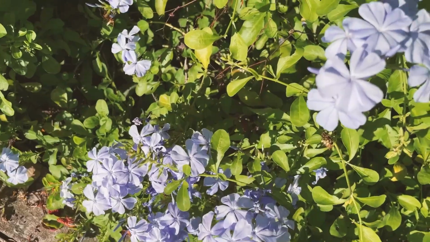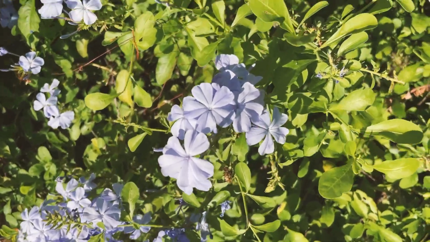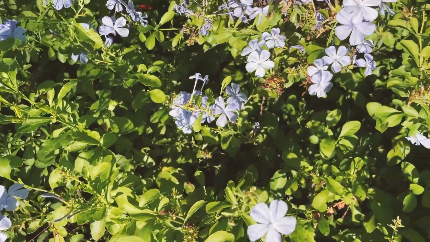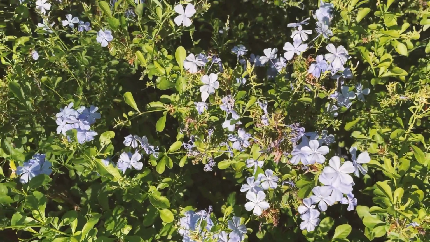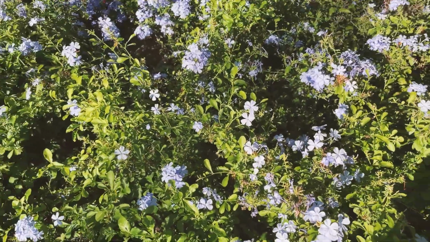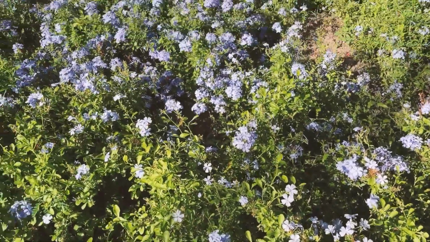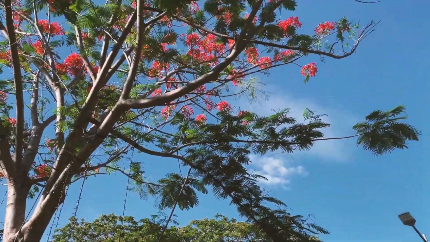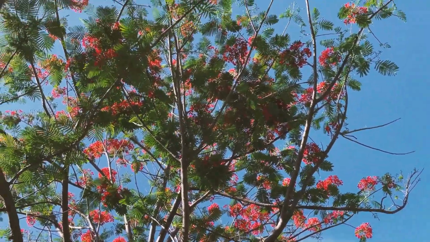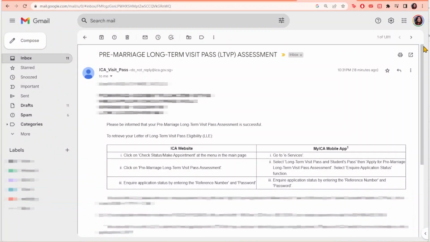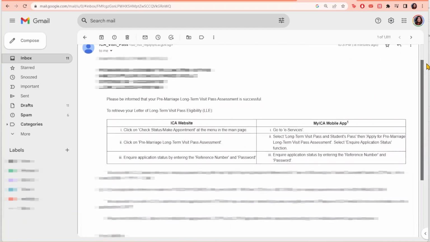Even though it isn't mandatory, my partner and I decided to go through with the PMLA just because we want to go through all the steps that would help us close the distance sooner. We completed the form last June 17, and by the 28th of June, we had already received our LLE through email.